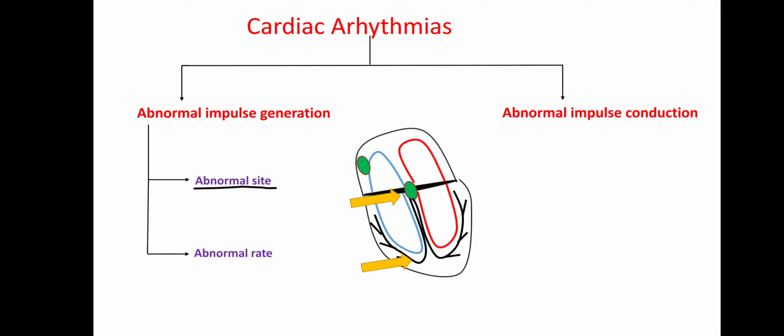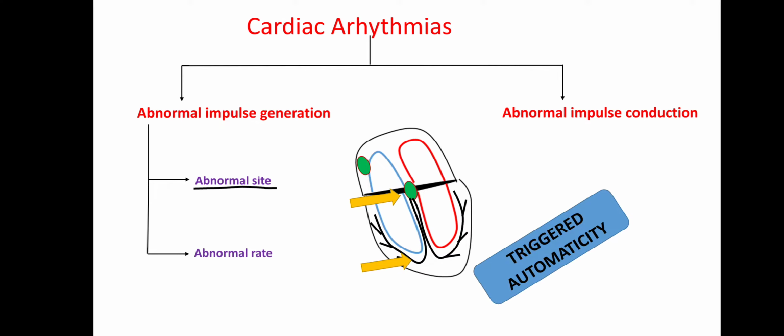But sometimes what is seen is that even a few atrial cells or ventricular cells are producing impulses. Yes, you heard it correct. Till now, we know atrial and ventricular cells only conduct the impulses, but there are certain circumstances, or you say certain pathological conditions, in which these non-pacemaker cells, that is the atrial and ventricular cells, also start generating impulses. So impulse generated from atrial and ventricular cells is known as triggered automaticity.